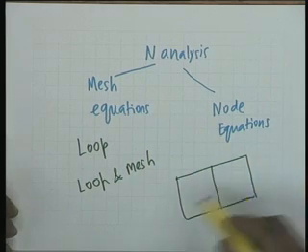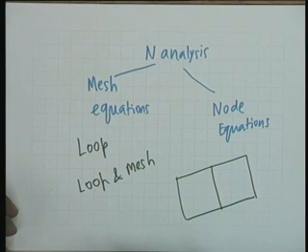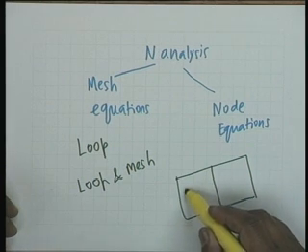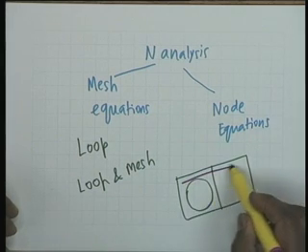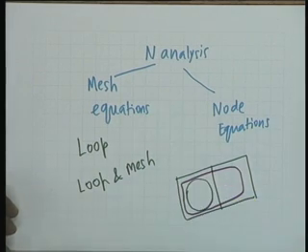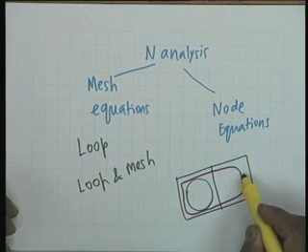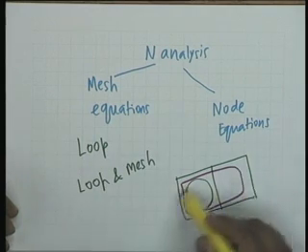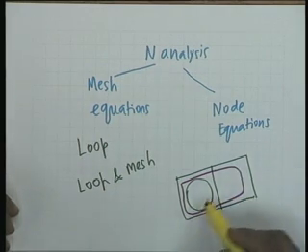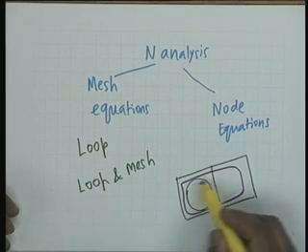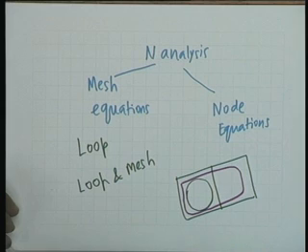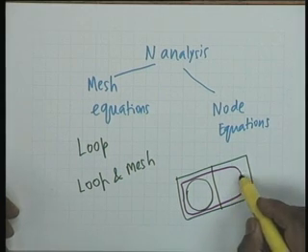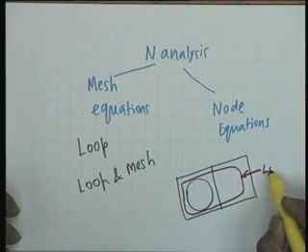Now if this is the network graph, then this qualifies for a mesh, but this does not qualify for a mesh. The pink colored one is not a mesh, it is a loop. It is a closed path, and it contains another closed path, the green colored one, inside it. So this is not a mesh, this is a loop.